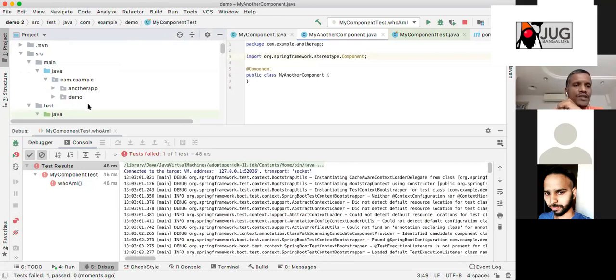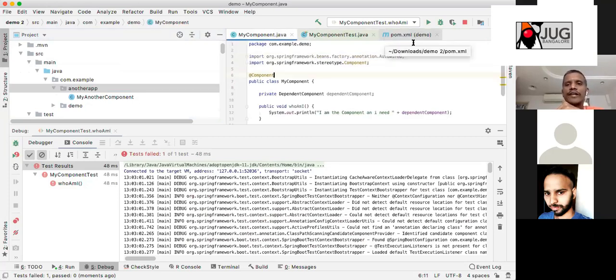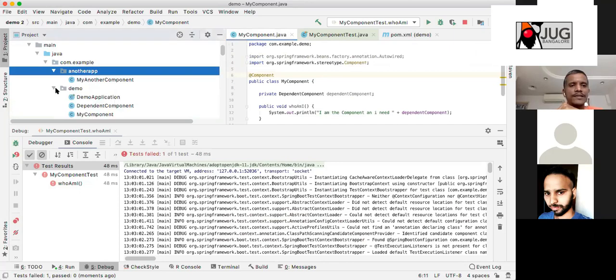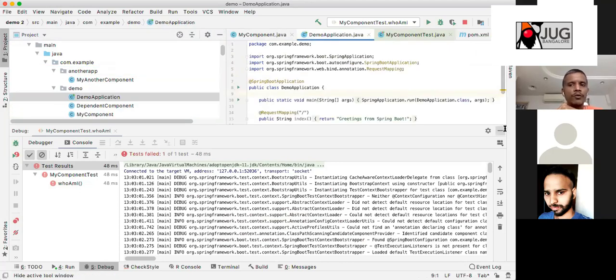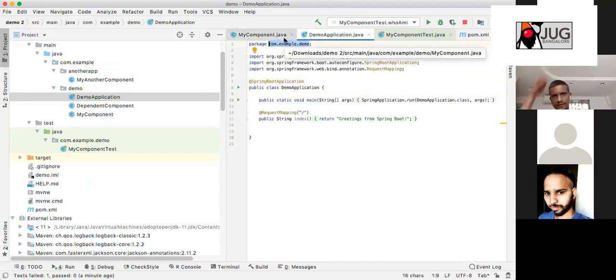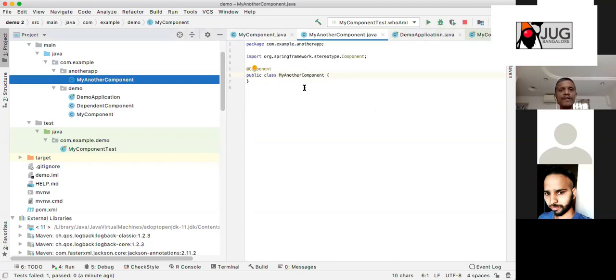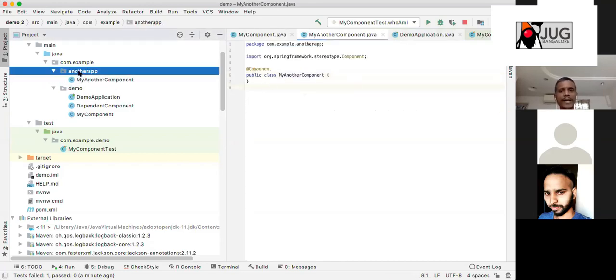Okay, just watch this. You had your application in another package, and that is missed by Spring. Even though it's 3 lines of code, your application is doing quite a bit behind the screen. What the Spring Boot application will do is look at this package, and from this package, it searches all the classes that you have. In that, it found there is my component, that is a component, and then it loaded it. But you have a component somewhere else, outside that package, which is not visible to Spring.